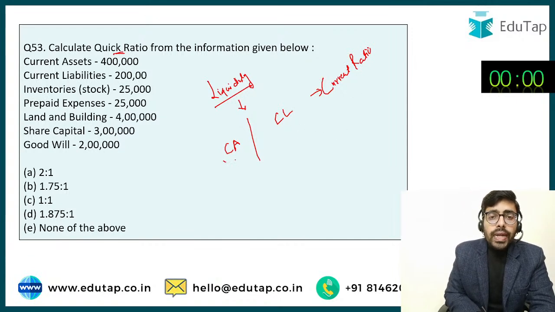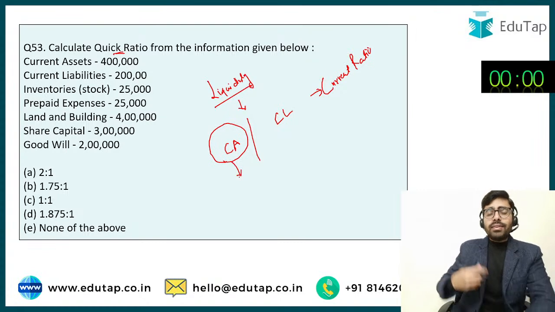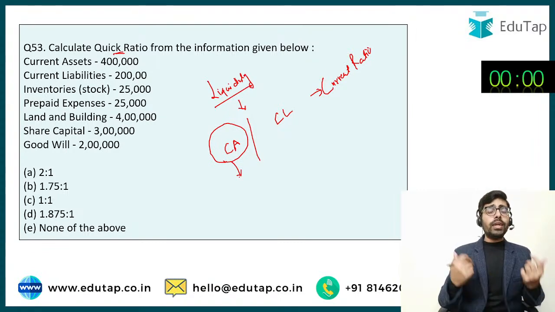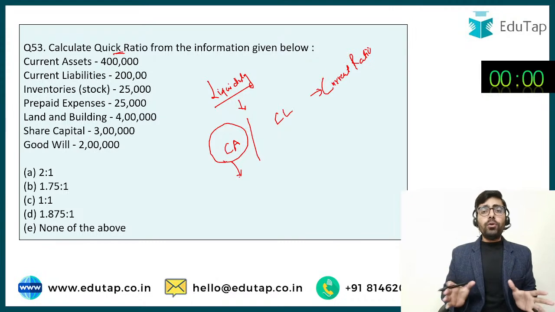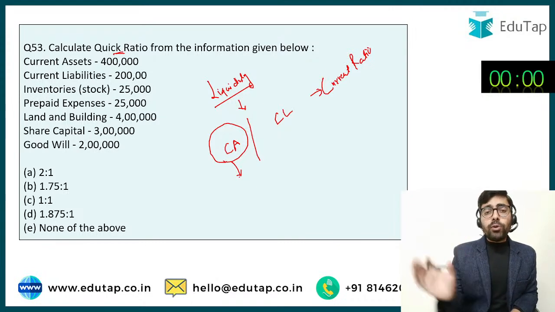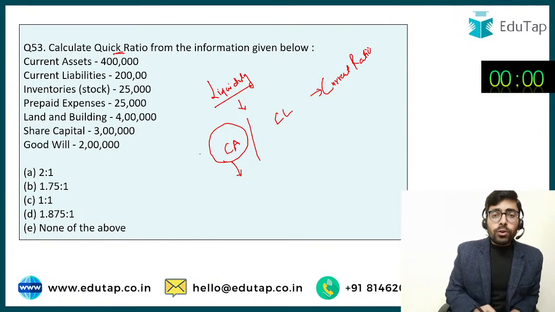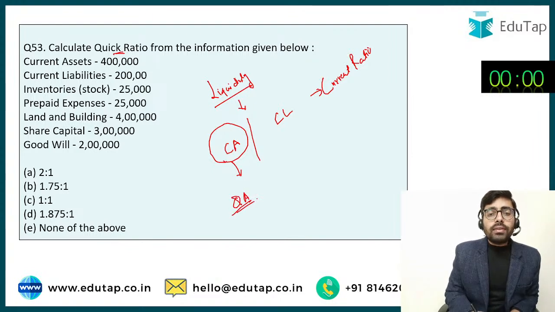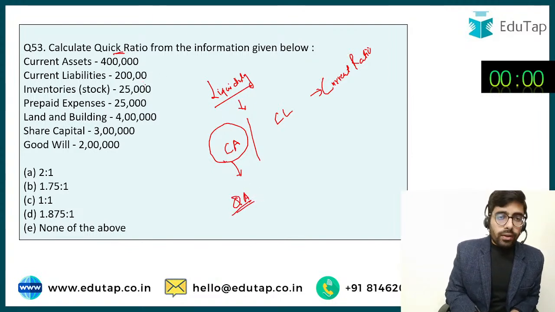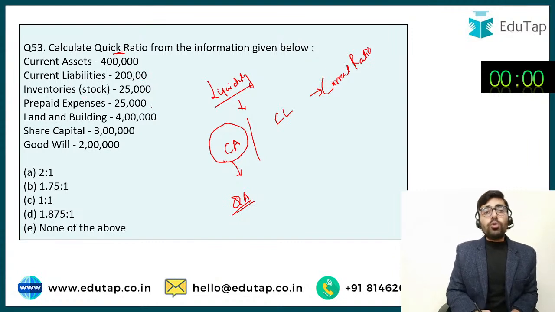Now, the current assets that we have here are not absolutely liquid. All the current assets cannot be quickly converted into cash. So what we try to do is exclude, or reduce, certain items from this figure of current assets. Okay, so what are we going to do? We are going to find the quick assets. To find the quick assets, we are going to reduce these two items.